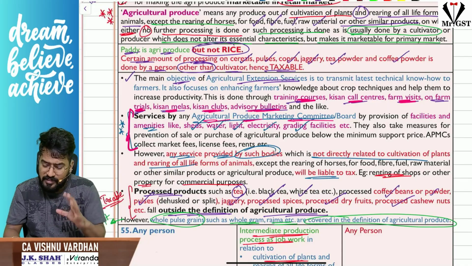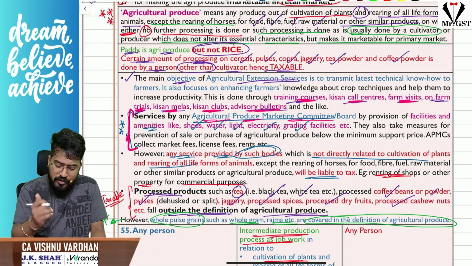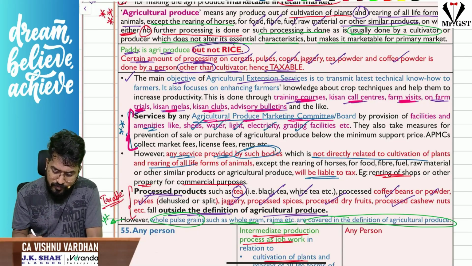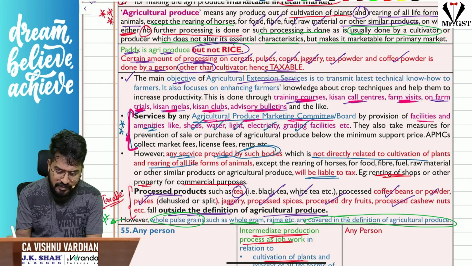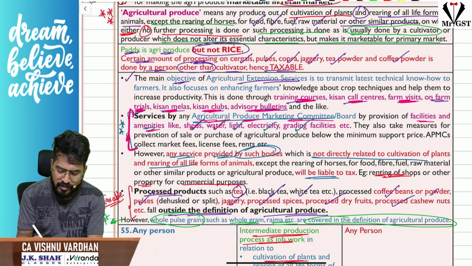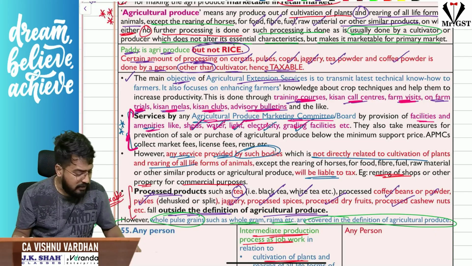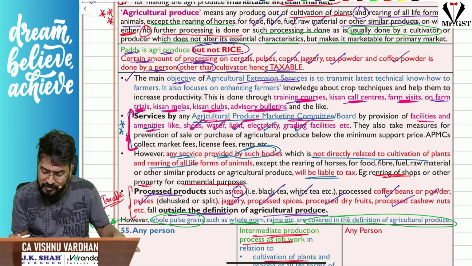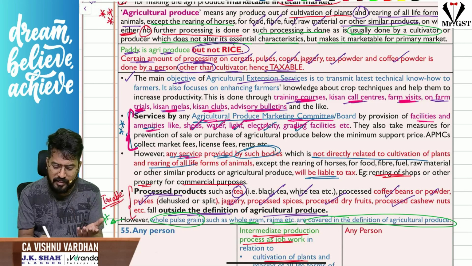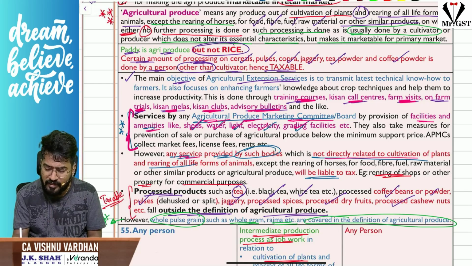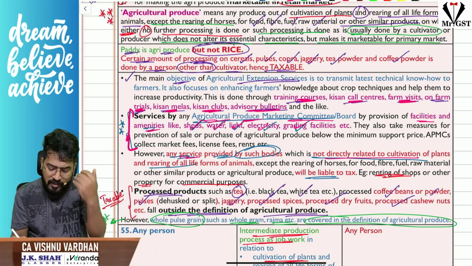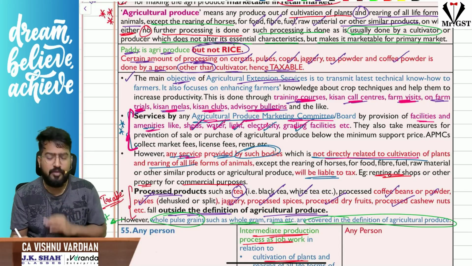So for all these things, this board has been set up. Okay, so they are providing services. These services like facilities, amenities like sheds, water, light, electricity, grading facilities provided to farmers, all these things, sir, this is exempt under GST. But understand, guys, if any other service they are providing which are not directly related to cultivation of plants and rearing of animals, will be liable to GST.